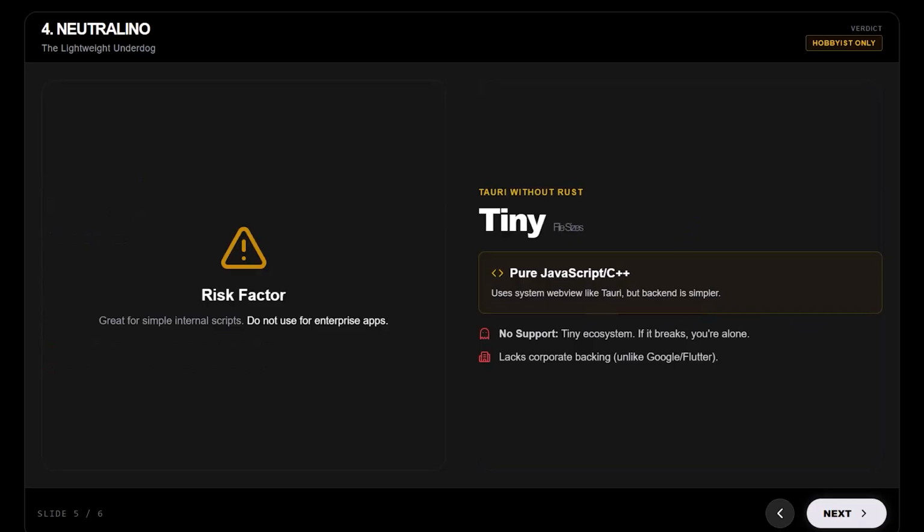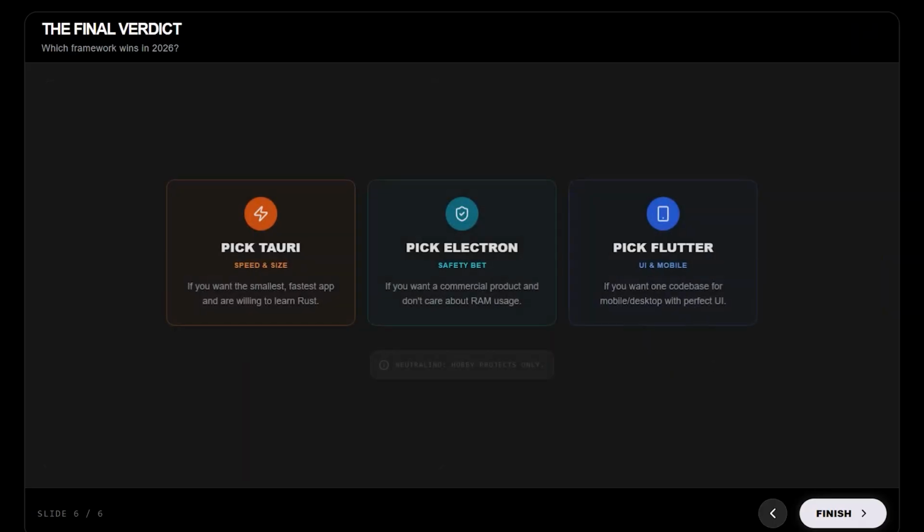Finally, Neutralino.js. Think of this as Tauri without the Rust. It offers the tiny file sizes of Tauri using the system web view, but lets you write the backend in C++ or standard JavaScript. The reality in 2026: Neutralino is great for simple tools and internal scripts, but the ecosystem is tiny. If you run into a bug, you're on your own. It lacks the massive corporate backing of Google's Flutter, or the huge open-source momentum of Tauri. Verdict: use it for hobby projects, not enterprise apps.